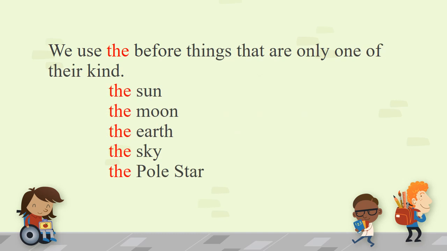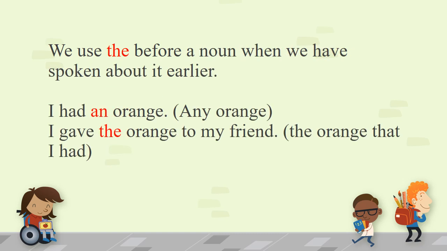We use the before things that are only of one kind. That means they are only one. For example, the sun, the moon, the earth, the sky, the pole star. Then